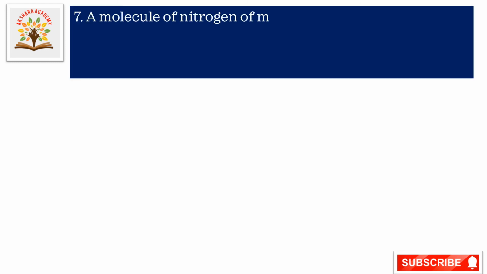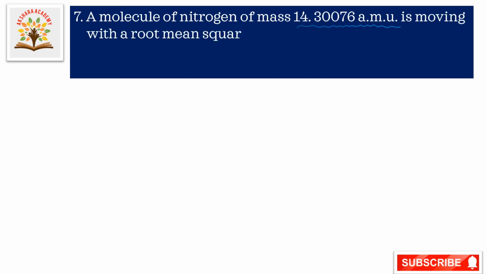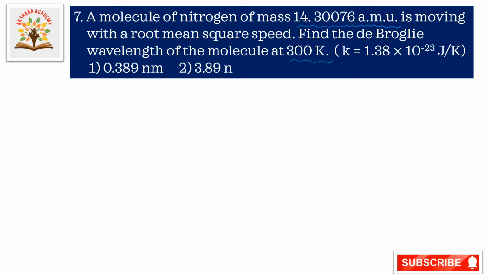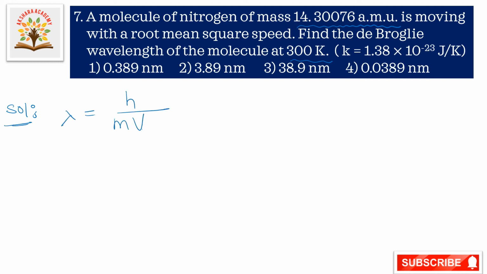A molecule of nitrogen of mass 14.0076 atomic mass units is moving with a root mean square speed. Find the de Broglie wavelength of the molecule at 300 kelvins. Okay. Now let us go to the solution. Lambda is equal to h by m v rms, root mean square velocity.